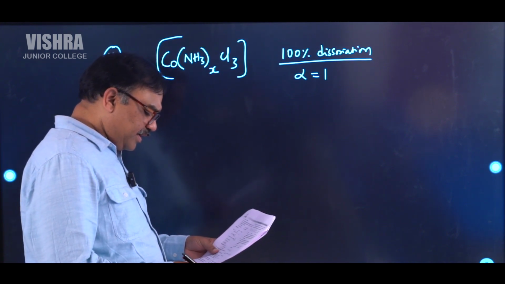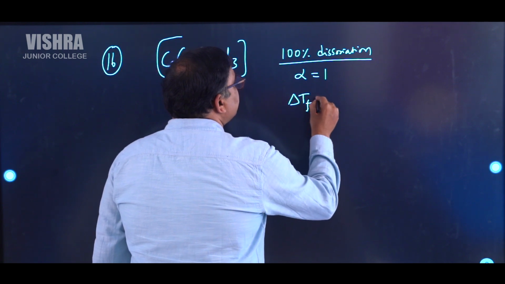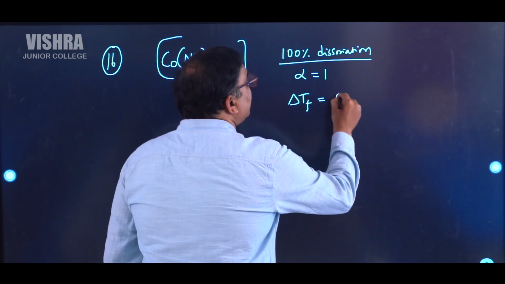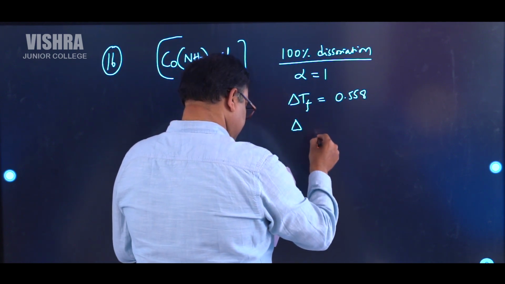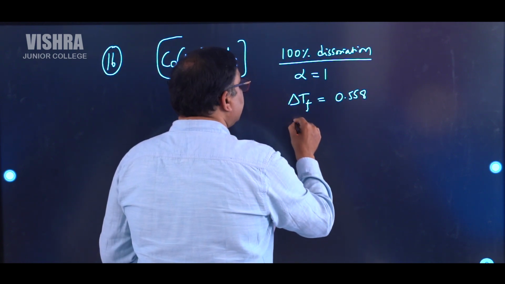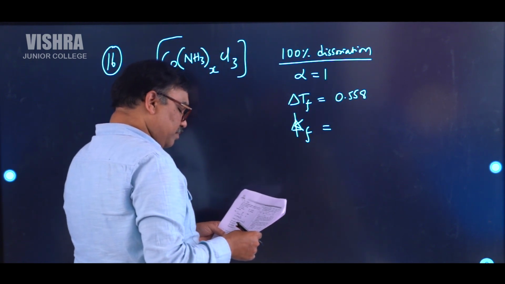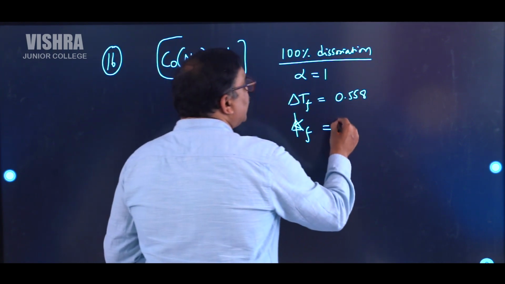And they have given delta Tf, the depression in freezing point, that is observed to be 0.558 Kelvin. They have also given the Kf value, the molar depression constant, that is 1.86.